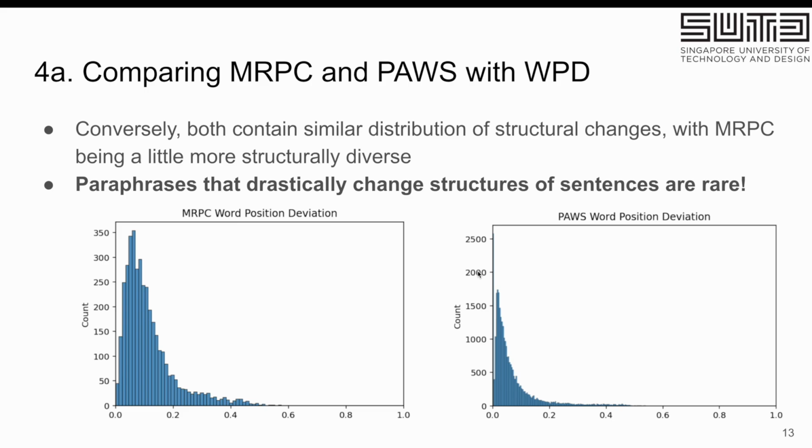With WPD, we see that generally both datasets are quite similar in the sense that most of the sentences don't have a lot of structural changes. So if we want to train a model to generate structurally diverse sentences, maybe we can filter the dataset and take the sentences that have a higher WPD, in order to let our model learn how to generate structurally diverse sentences.